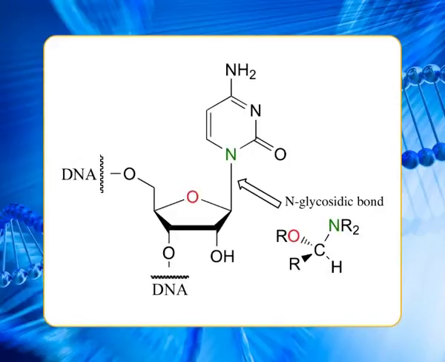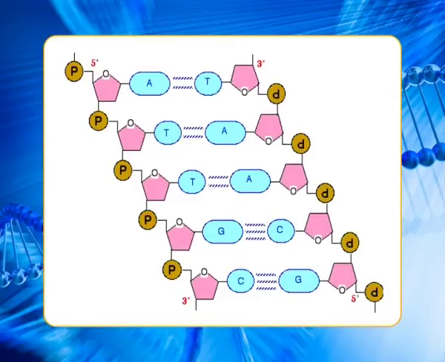The base is attached to the sugar by an N-glycosidic bond, attached to nitrogen number 1 of the pyrimidine or number 9 of the purine. The phosphate backbone consists of deoxyribose sugar molecules linked together by phosphate groups. The backbone continues in a simple repetitive pattern with the DNA bases sticking out at the side.